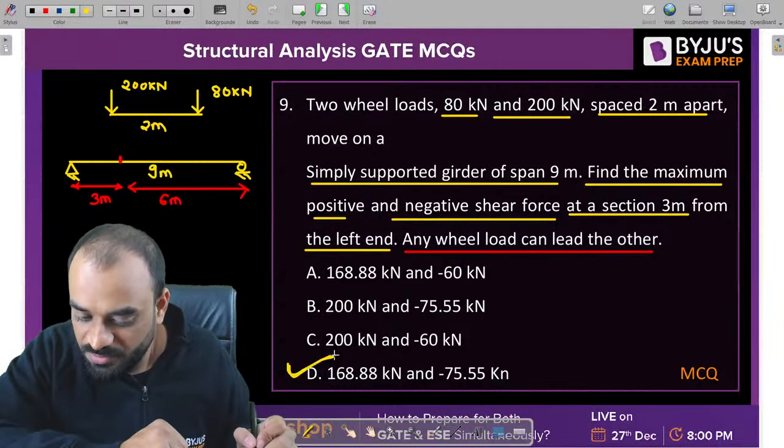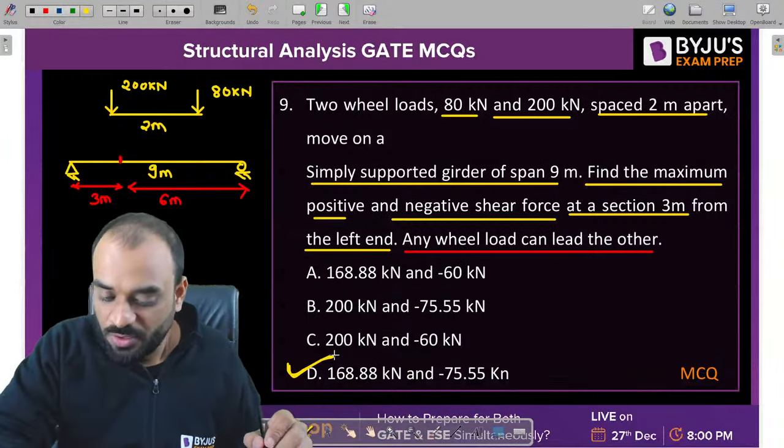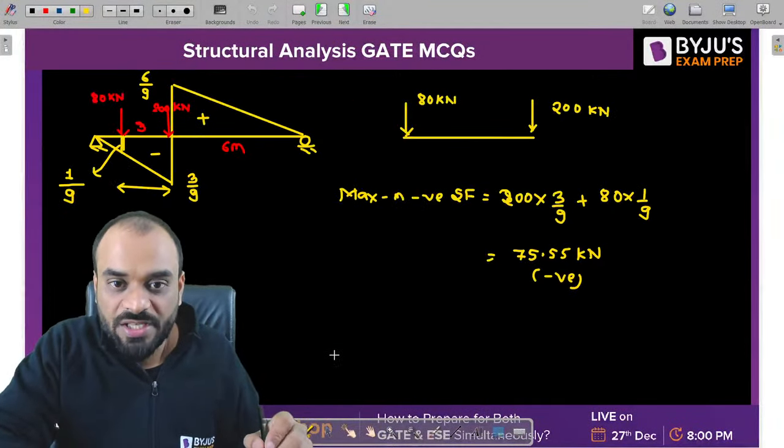Very nice, Rishabh. You got the answer already, right? D is the correct answer. Very nice, Swapnil. Very good. Let's move to the next question.